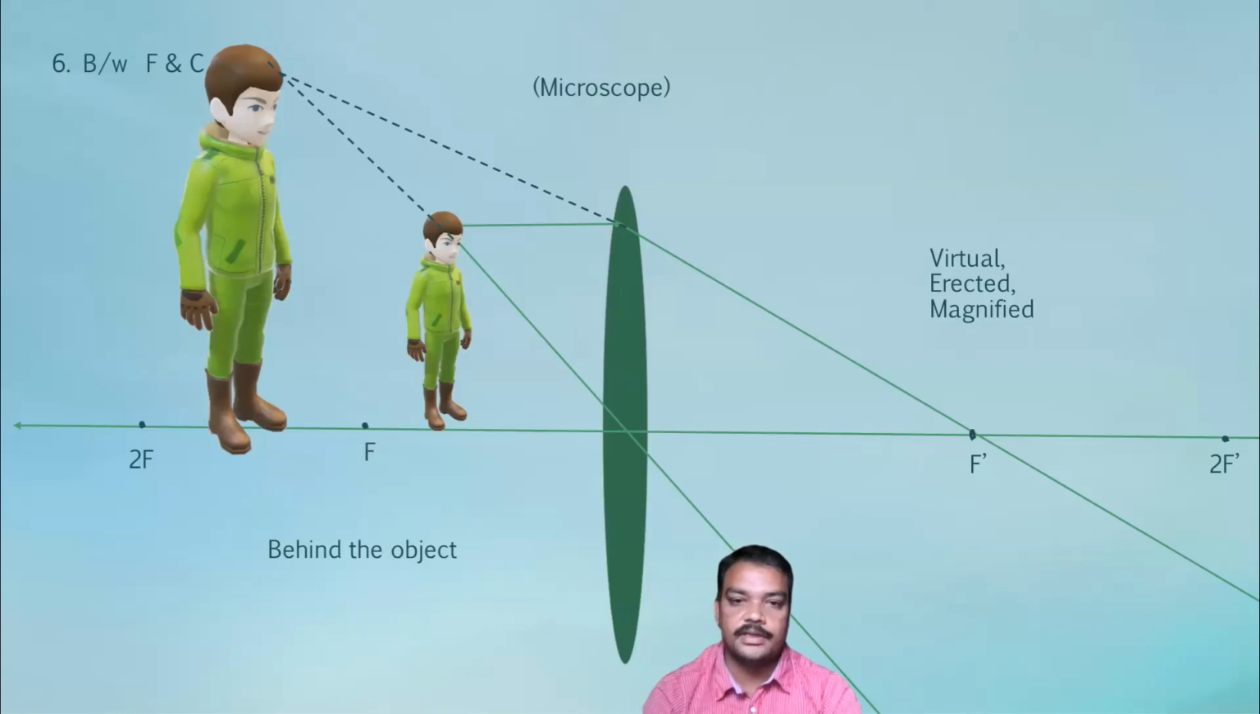This phenomenon is made use of in a microscope. Through a microscope, small microorganisms can be seen bigger by using this phenomenon. In this case, the image cannot be obtained on a screen, but it can be seen. So it is an unreal, virtual image, and it is an erected image, and it is bigger than the size of the object, so magnified.